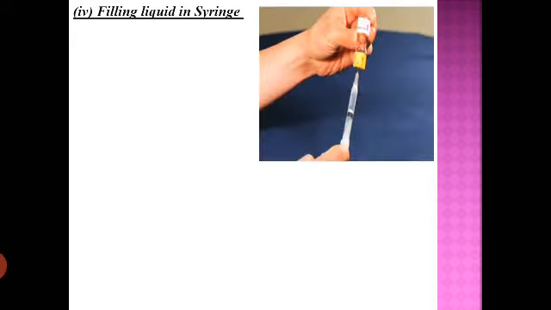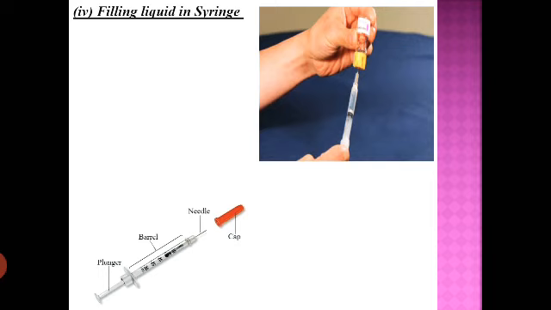Filling the liquid in a syringe also. So when we are going to have an injection or something, then that is also based on the pressure of the atmosphere. So you know how it works. If you see the parts of the syringe, we have the plunger, barrel and needle. The barrel is where the liquid is filled, the plunger moves outward and inward, and that has the main role here, and the needle is just to inject it. Okay, so in general, you know how it works.